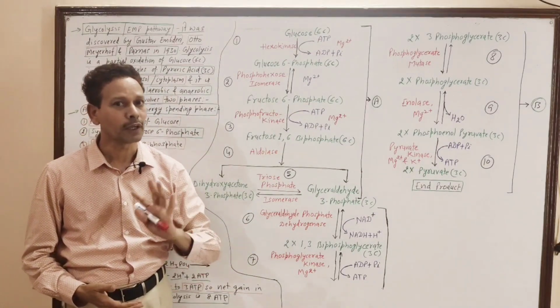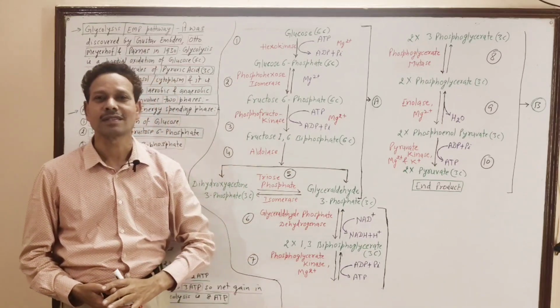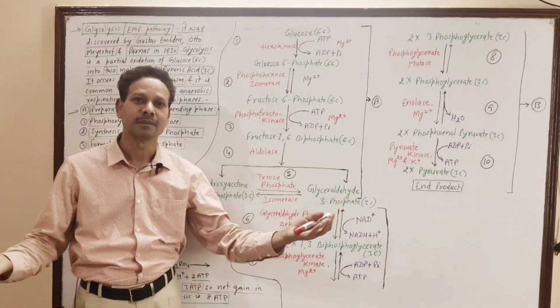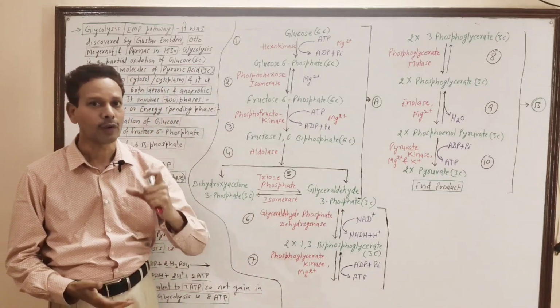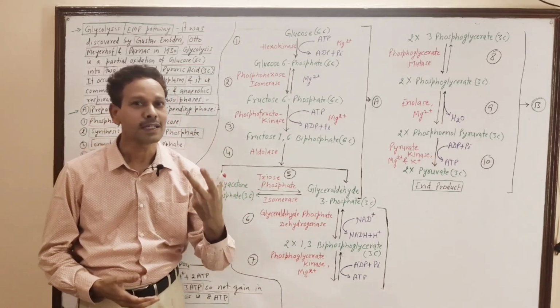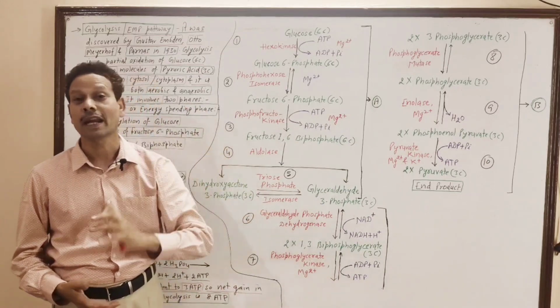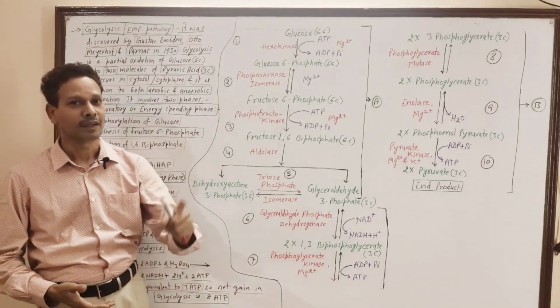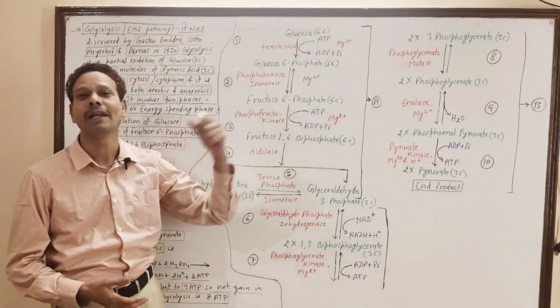Please download your notes. Dear students, in today's lecture we will discuss glycolysis, or the EMP pathway. Note down two very important topics of plant cell respiration: one is glycolysis, second is the Krebs cycle. In tomorrow's lecture we will discuss the Krebs cycle, but today we will discuss